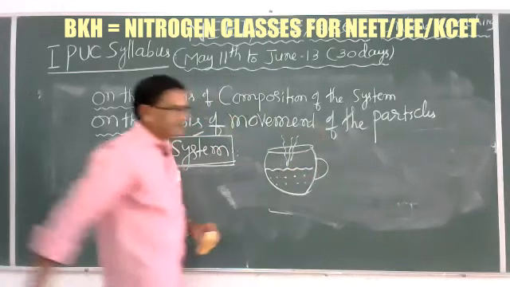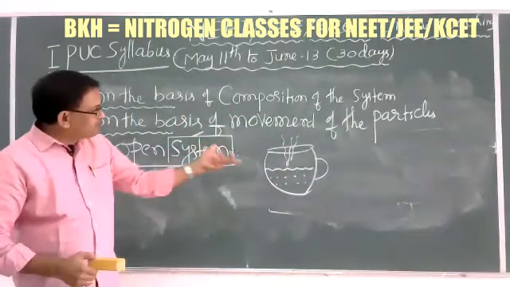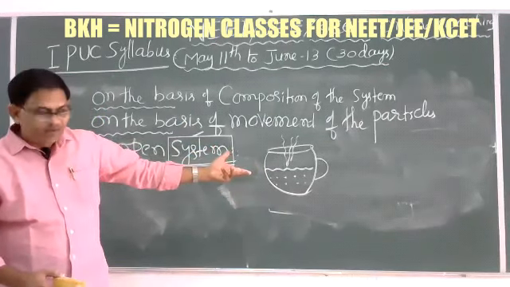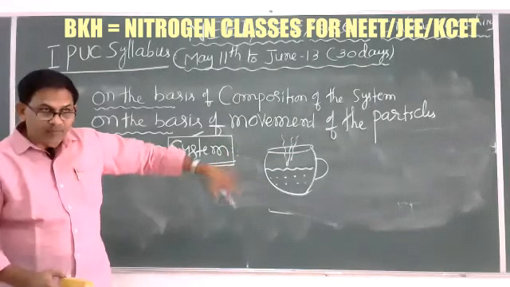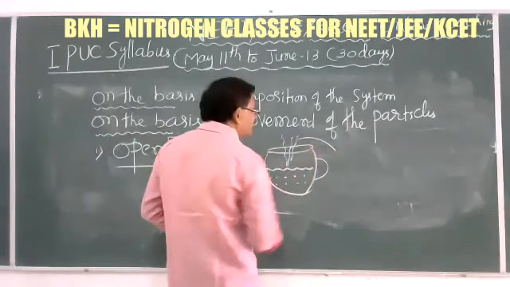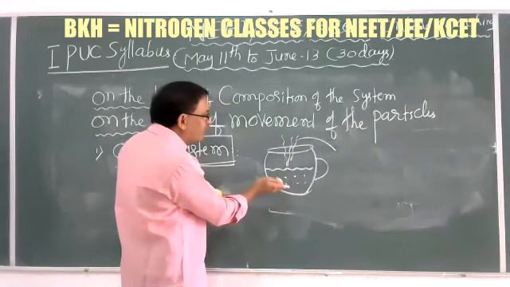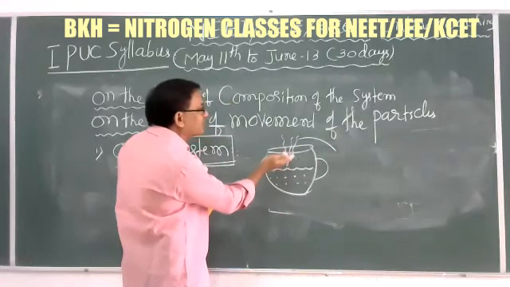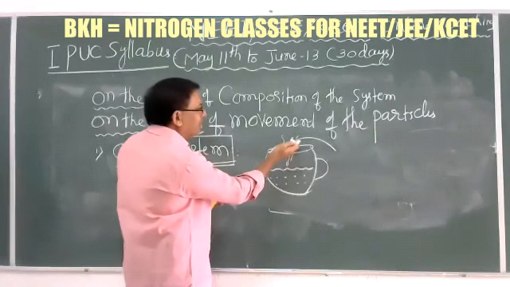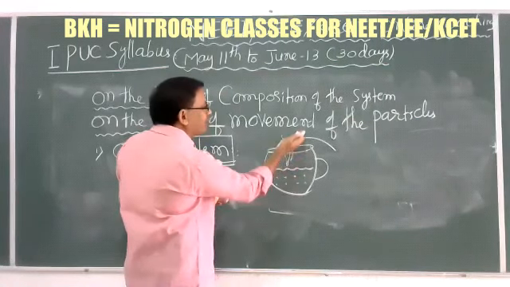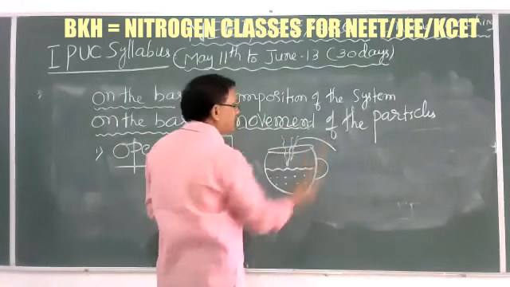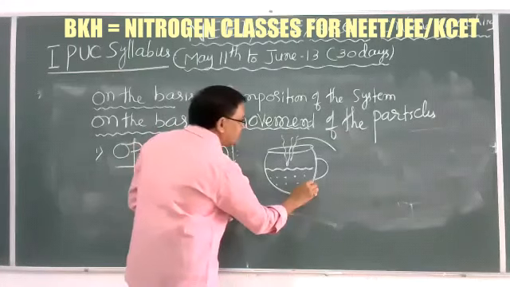It is the best example for an open system, from which both matter and heat can exchange. In the form of vapors, some amount of water vapor, or coffee or milk in liquid form vaporizing, movement of the particles takes place, and also heat transfers from here.